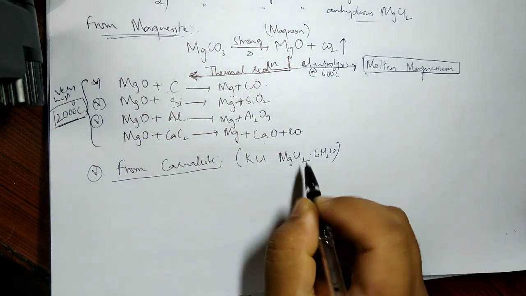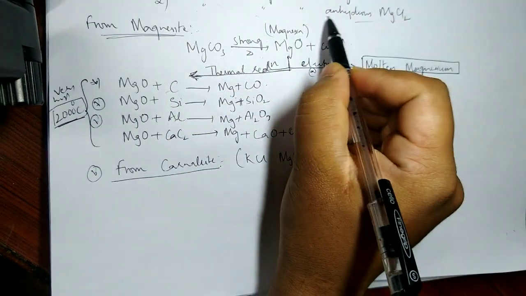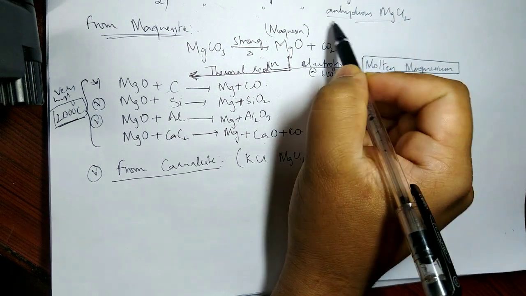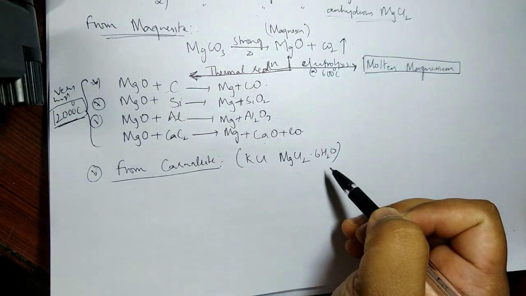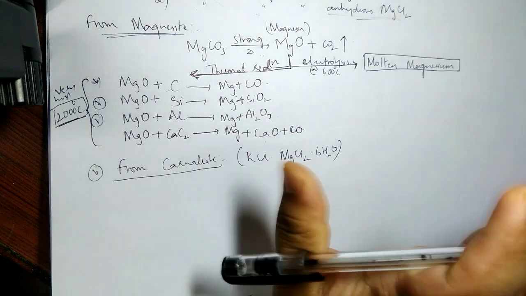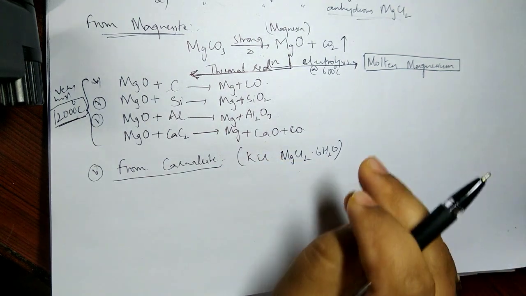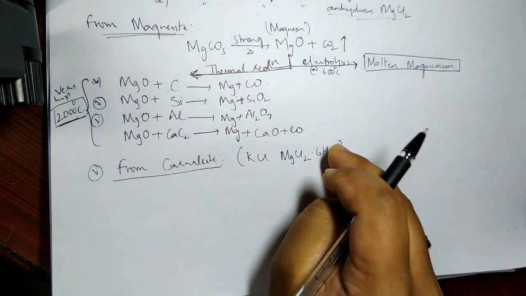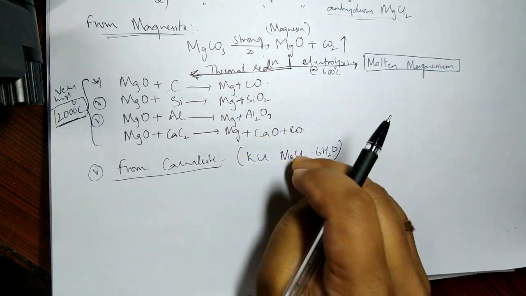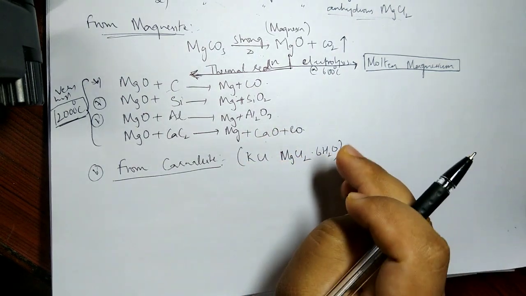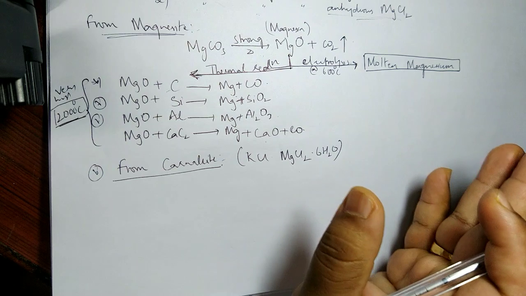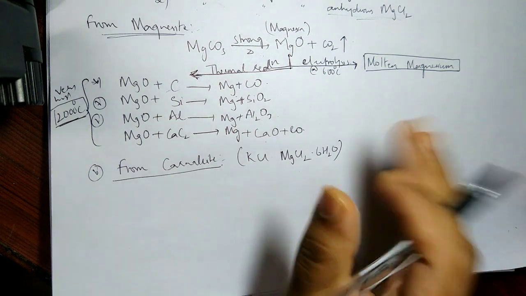Now this is my carnallite, and I have to electrolyze anhydrous MgCl2, meaning I don't want the water molecules. To remove the water molecules, just heating will not help me. Why? When I heat this carnallite, at most 3 or 4 water molecules can be evaporated, not beyond that.